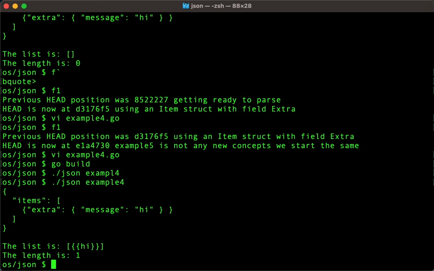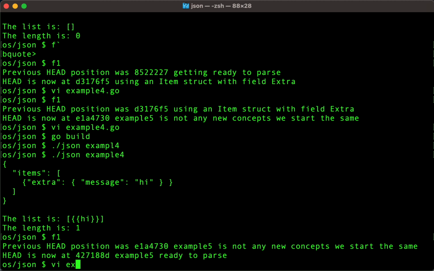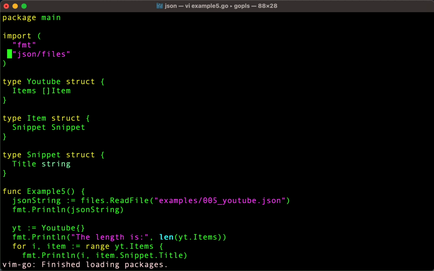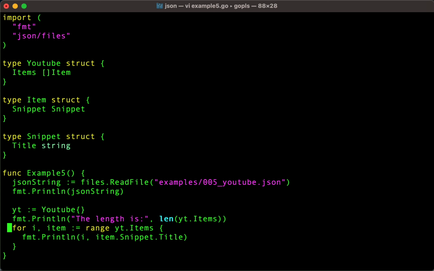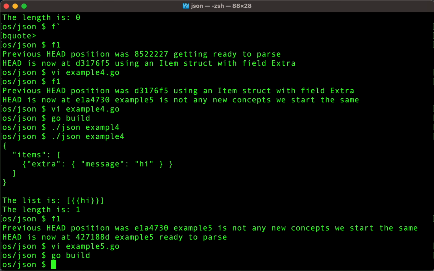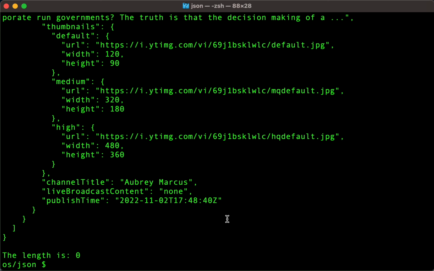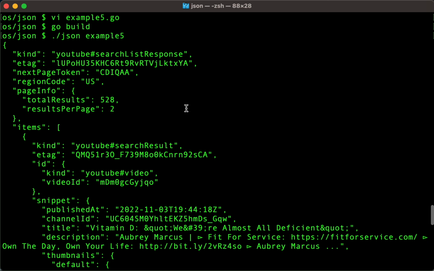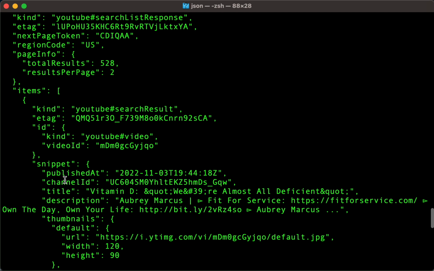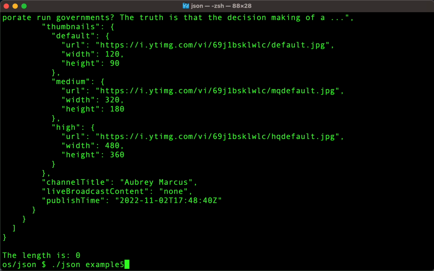Okay, on to the big one. So remember not to get intimidated. All we're trying to do is get to our YouTube title, which it looks like is under an item like we did before. And this time there's one extra thing called snippet. Here we are printing it all out. And sure enough, items, snippet, title is what we're looking for. Length is 0 because we haven't put the magic line in yet.